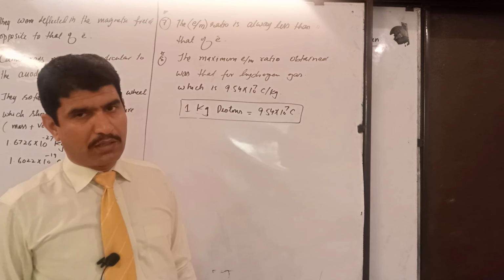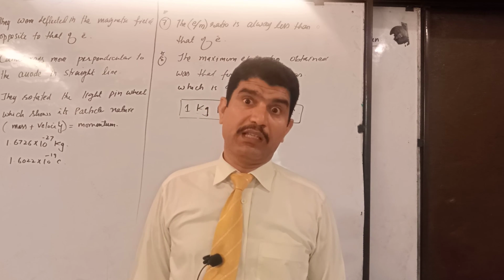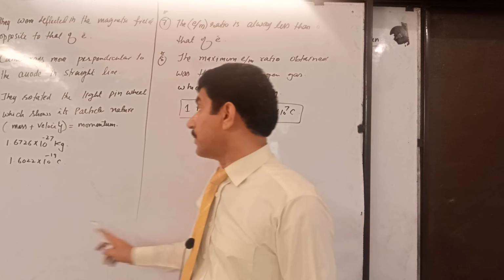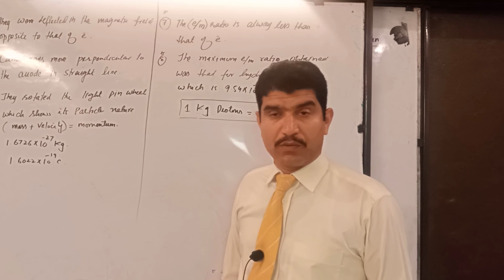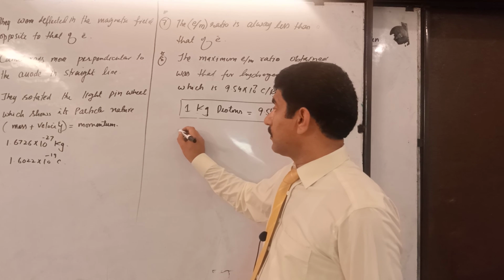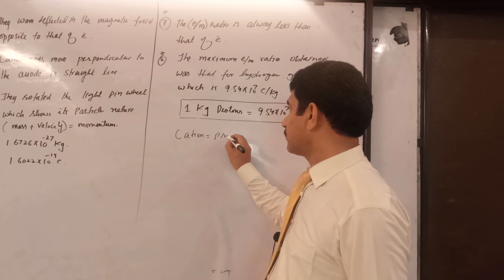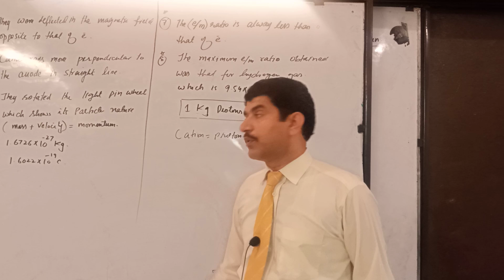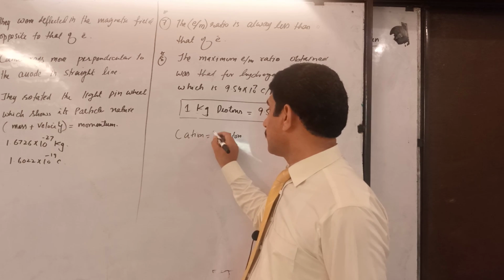Remember students, the cations which are produced inside the discharge tube while we are preparing canal rays: if we use hydrogen gas, we will call the cation a proton. But if you use any other gas, you will use the word cation. Why are we using proton for hydrogen gas?